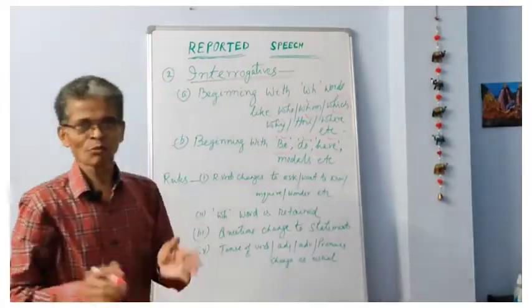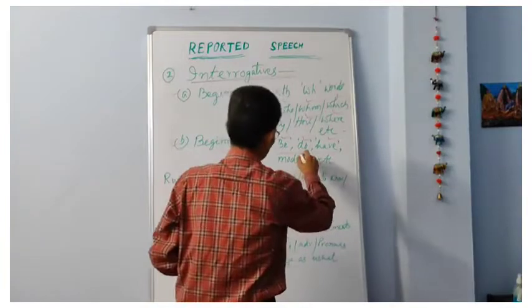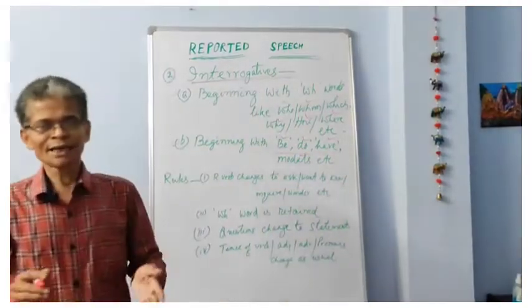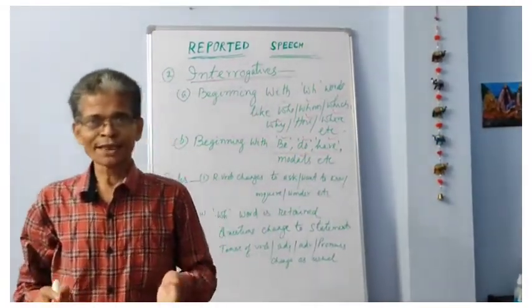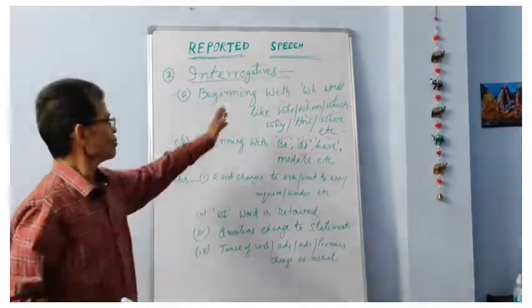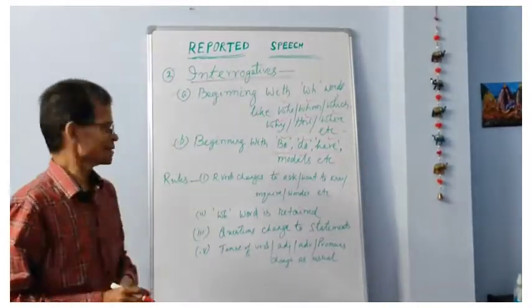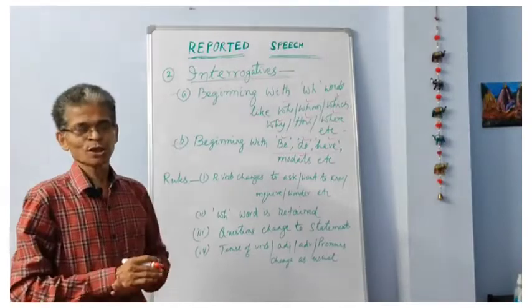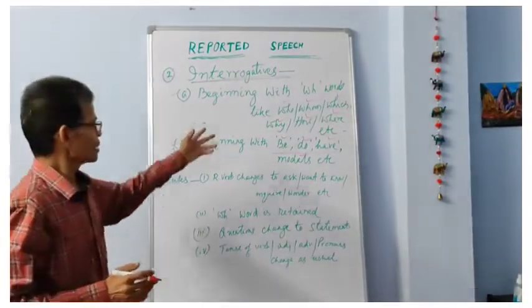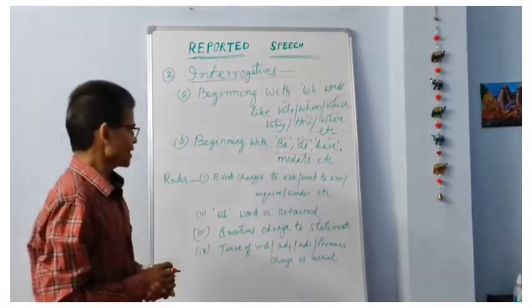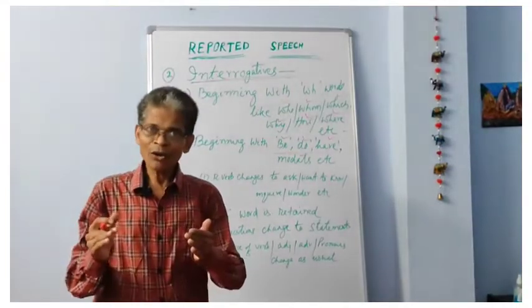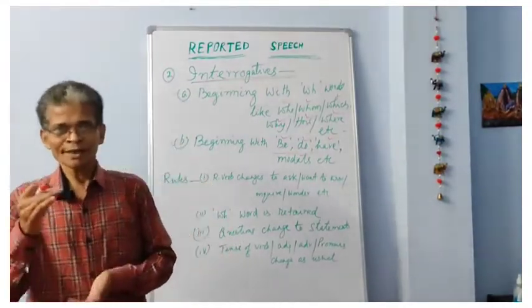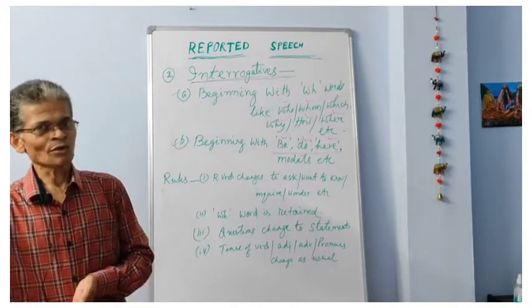And we also have the modal auxiliaries like shall, will, can, may, must, used to, ought to, need, and dare. Now we have two types of questions, and phase-wise we will discuss the two different types of questions and how to change direct questions into indirect ones.